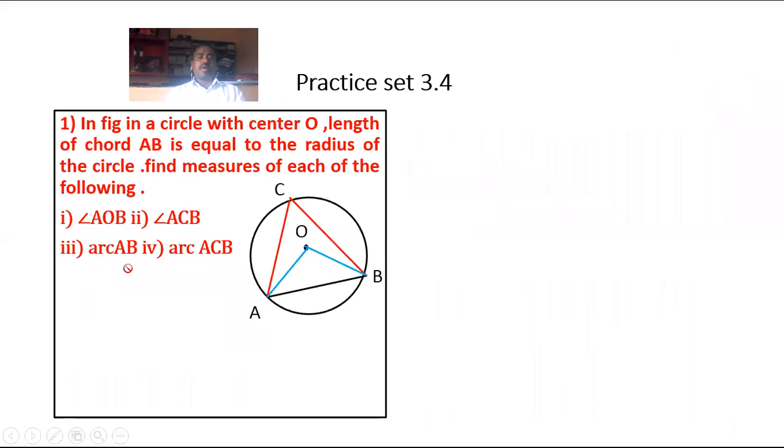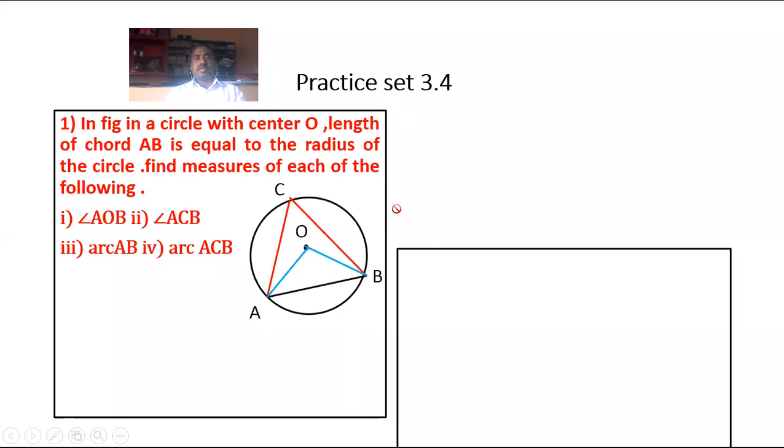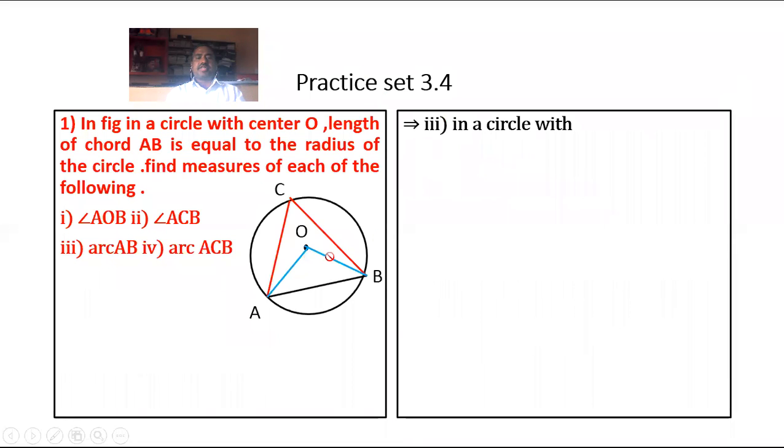To find the measure of arc AB, third sub question. Solution of it: in a circle with center O, the angle AOB is equal to 60 degrees, and angle AOB is a central angle. The measure of central angle is the same as measure of corresponding minor arc. Therefore, angle AOB is equal to arc AB. Hence, measure of arc AB is equal to 60 degrees.